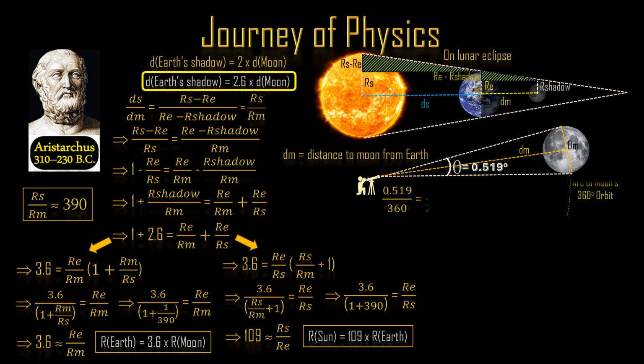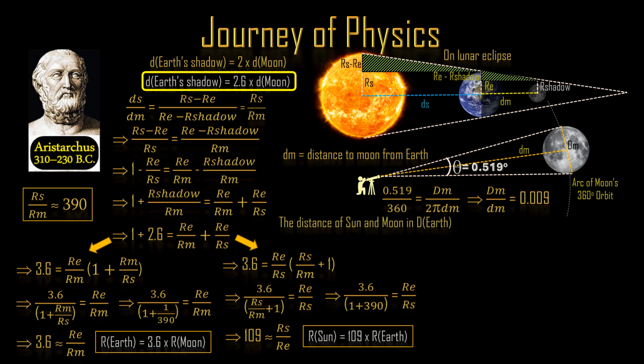The ratio of the angle theta over the full orbit of 360 degrees is equal to the ratio of the diameter of the Moon to the circumference of the orbital circle, which is 2 pi times the radius, which is dm. Solving for the diameter to distance of the Moon gives roughly 0.009.